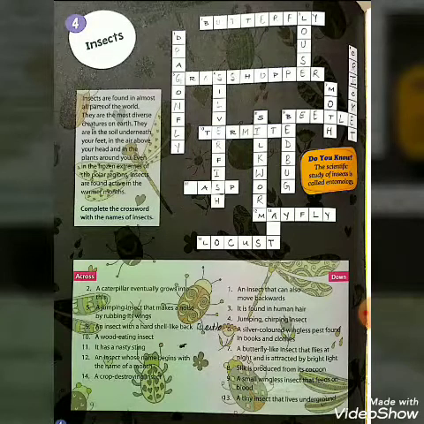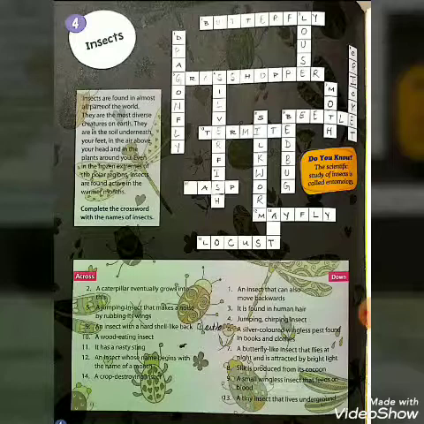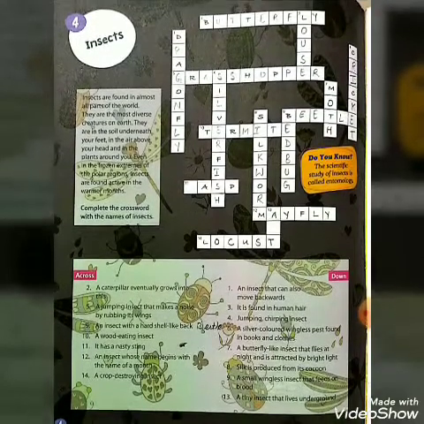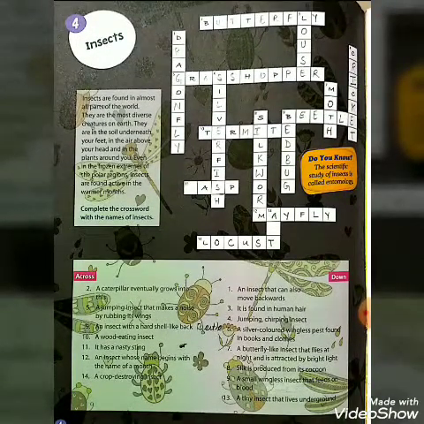Now question 11. It has a nasty sting. Your answer is W-A-S-P, wasp. Now 12th one. An insect whose name begins with the name of a month. Your answer is Mayfly. M-A-Y-F-L-Y, Mayfly.